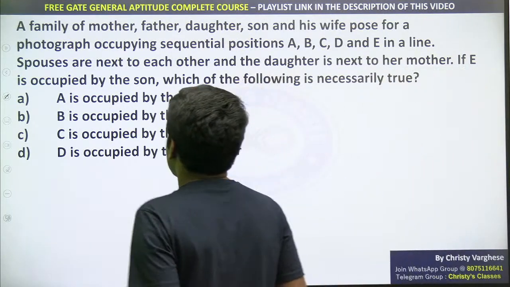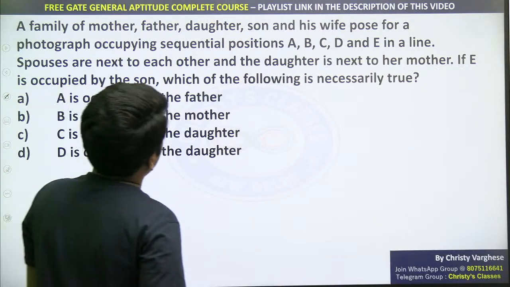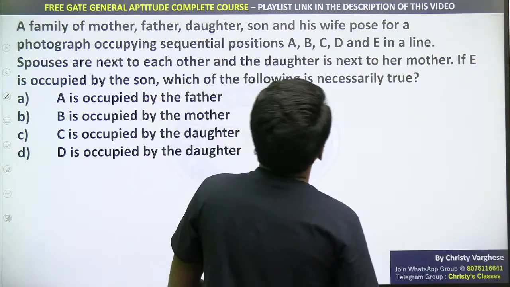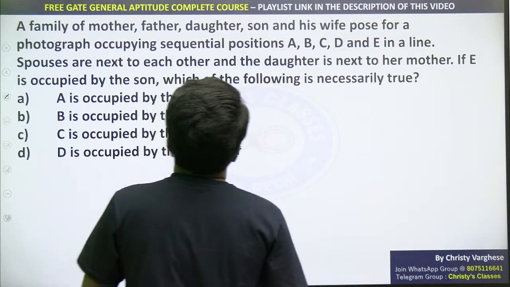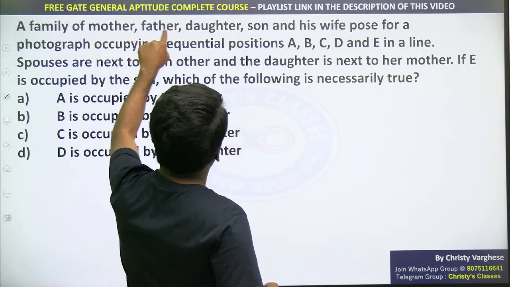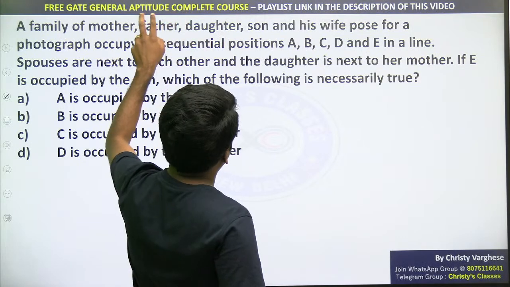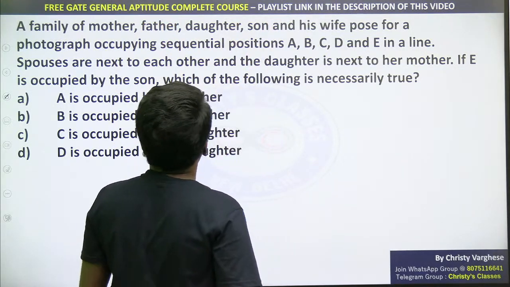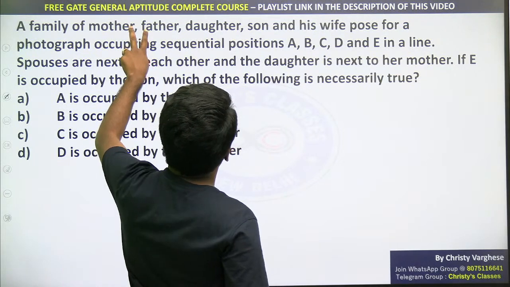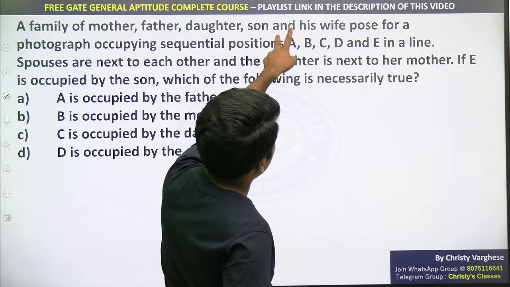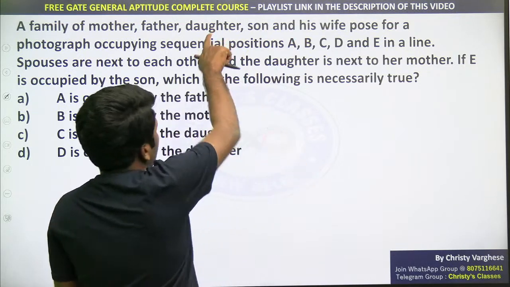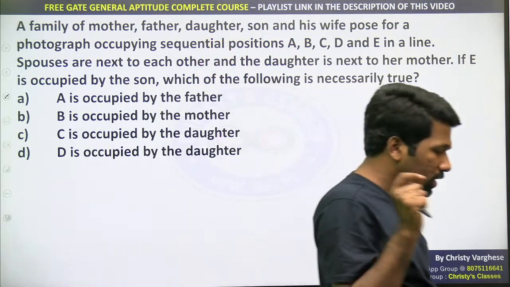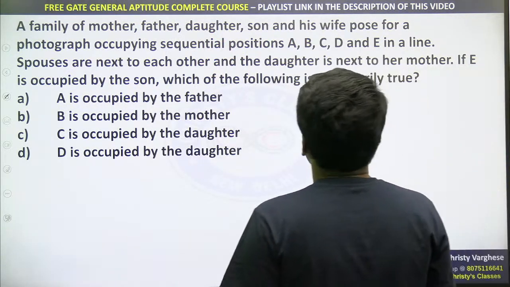Okay, this question I'll start explaining now. A family of a mother, father, daughter, son and his wife pose for a photograph. So there are 5 people in this family, father and mother, and their daughter and son, and that son's wife. Matlab, there are two married couples here, the mother, father obviously, and son and his wife. So the daughter is the only unmarried person in these 5 people.